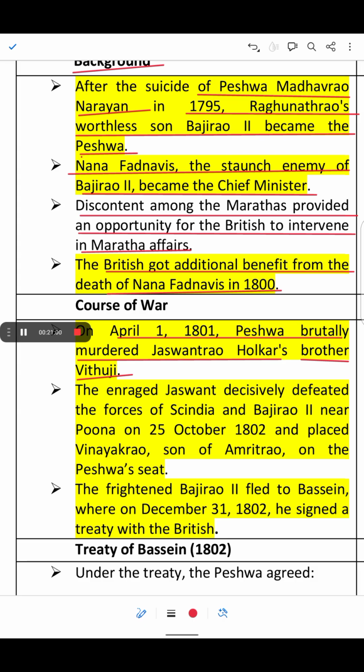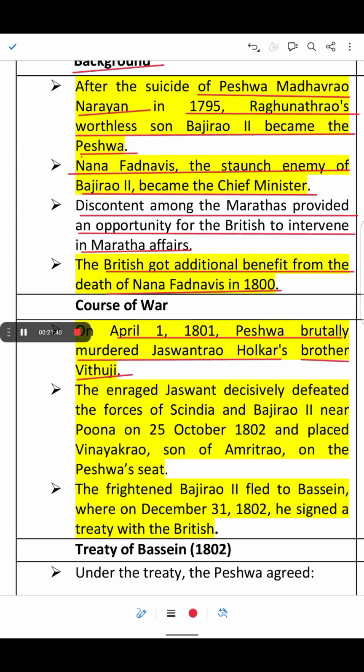Now on October 25, 1802, Jaswant Rao Holkar decisively defeated the combined forces of Scindia and Baji Rao II near Pune. As a result, Holkar installed Vinayak Rao, the son of Amrit Rao, as the new Peshwa. And after the defeat, Baji Rao II fled to Bassein. There he sought help from the British. And on December 31st, 1802, Baji Rao II signed the Treaty of Bassein with the British East India Company.